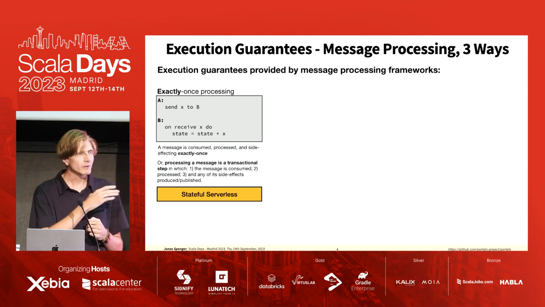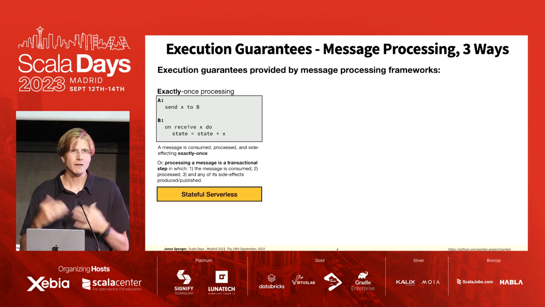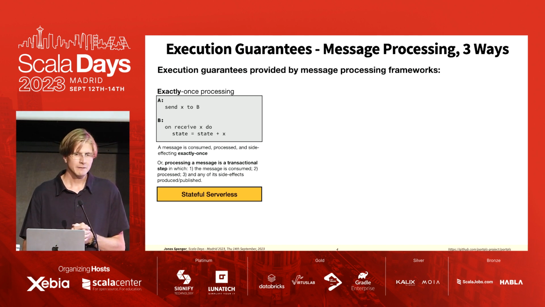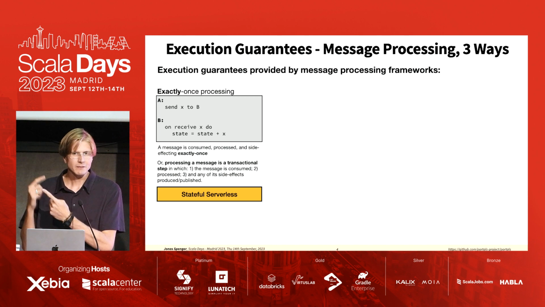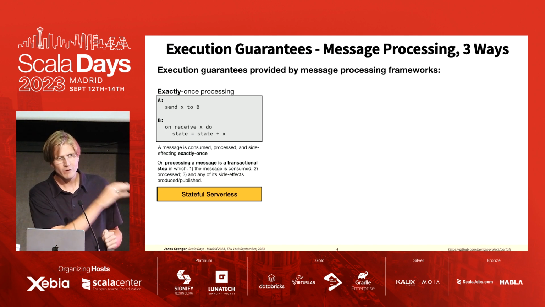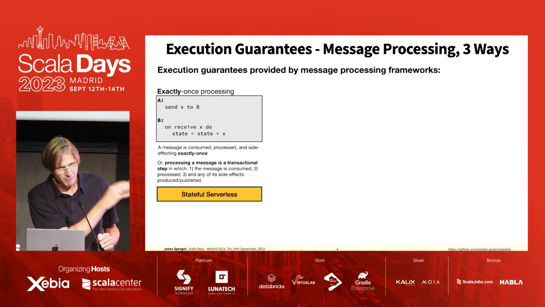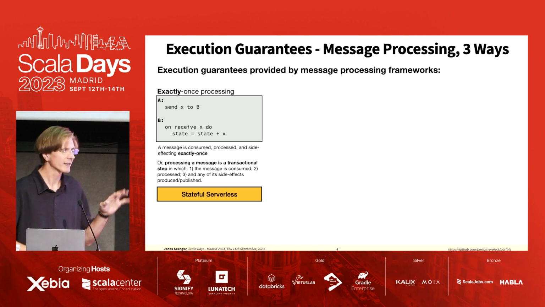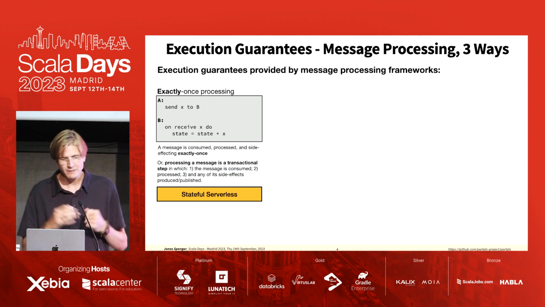And here A sends a message X to B, and B, when it receives this X, it updates its local state. So in exactly once processing, the framework ensures that the message is delivered, processed, and all the side effects happen exactly once. So when we write a program like this in a stateful serverless framework, we can expect that this state update will happen exactly once.